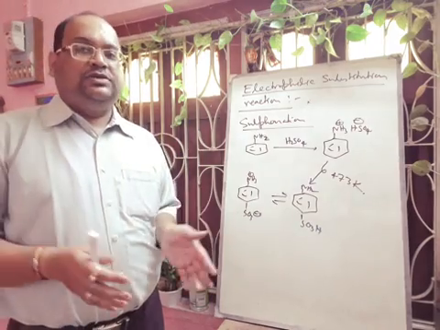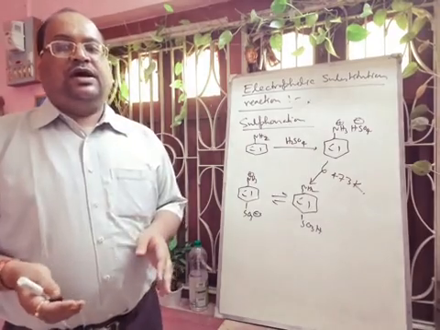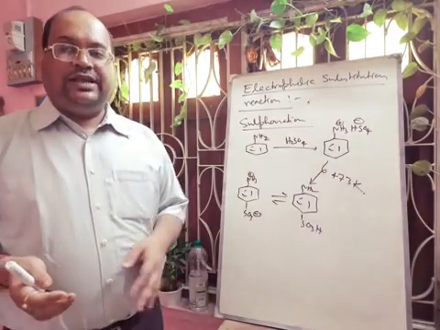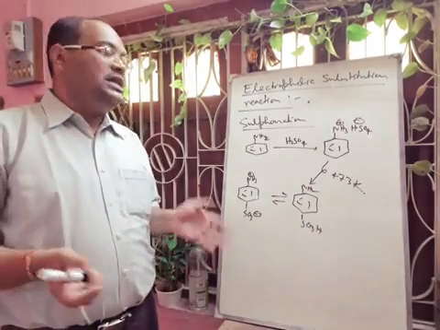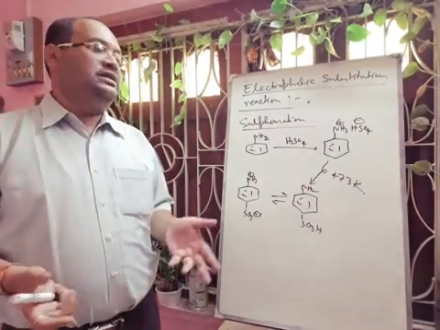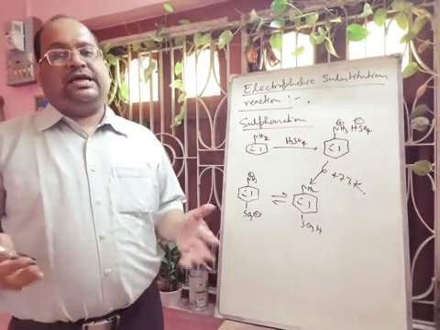So due to this formation of salt with this amine group, aniline will convert to NH3 plus and it will be a strong deactivating group. So we know that if there is a deactivating group, deactivating the benzene ring, that will not take part in alkylation and acylation.